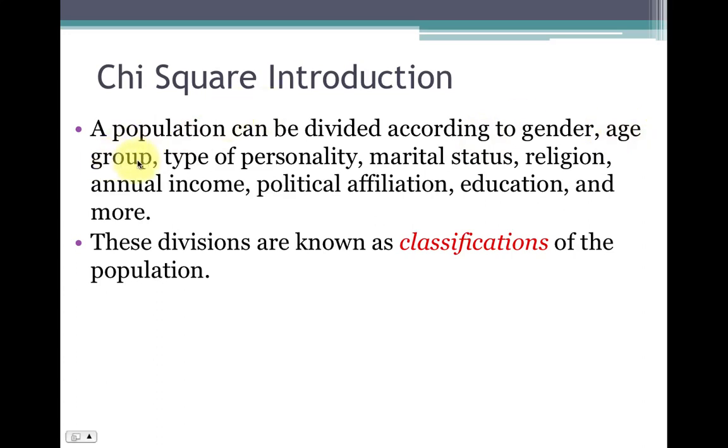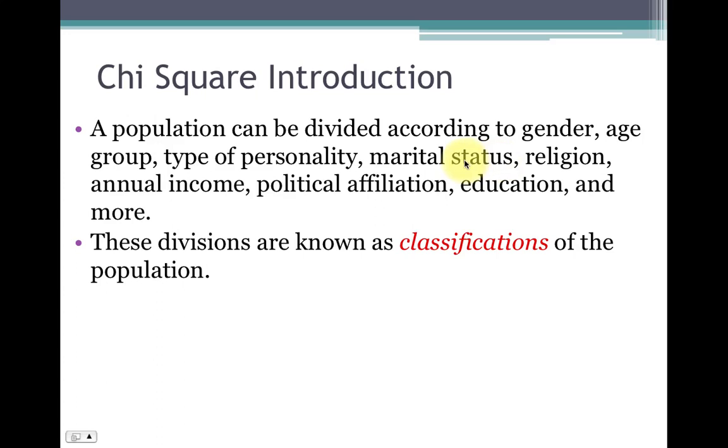Age group can be described using numbers, but they're groups of numbers. So we would maybe categorize somebody in an age group 1 to 18, another age group 18 to 25, another age group 26 to 34, and so forth. Type of personality, again, are categories.